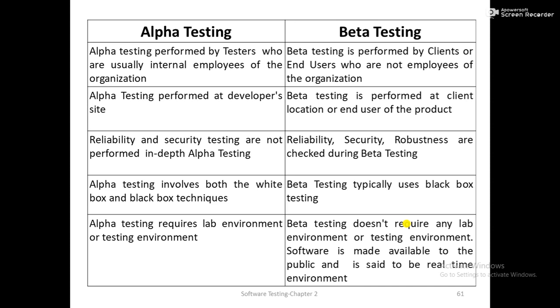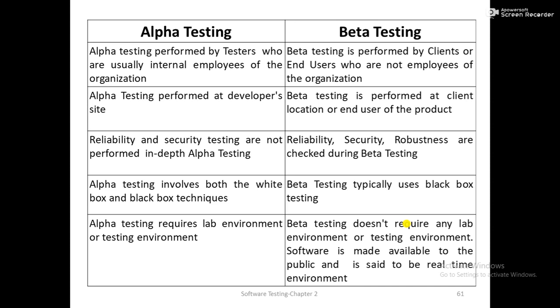In case of alpha testing, reliability and security testing are not performed in depth, whereas reliability, security, robustness, and efficiency are checked during beta testing. Alpha testing involves both white box and black box testing, whereas in case of beta testing, as the internal knowledge is not available to the end user, he is only going to perform black box testing.